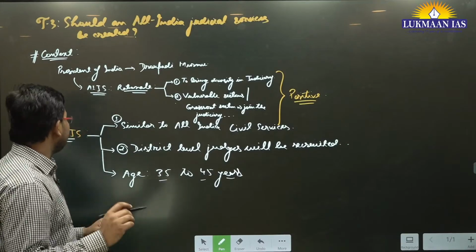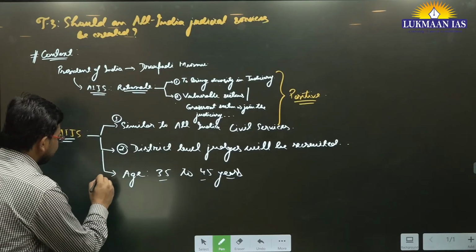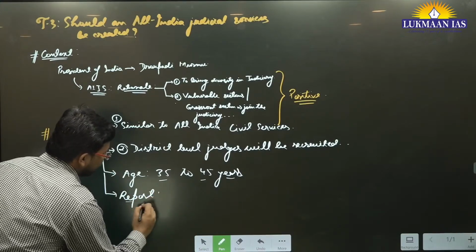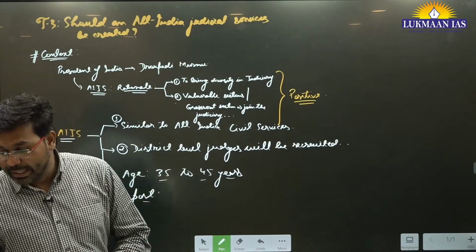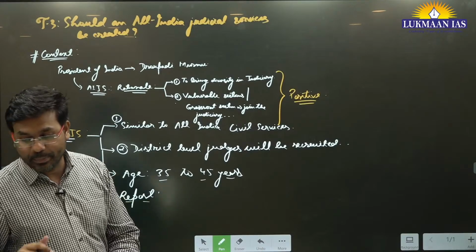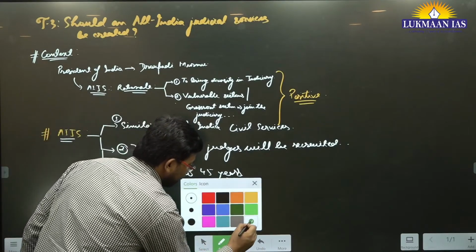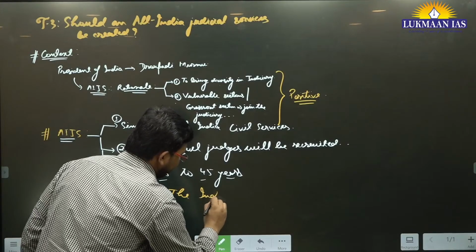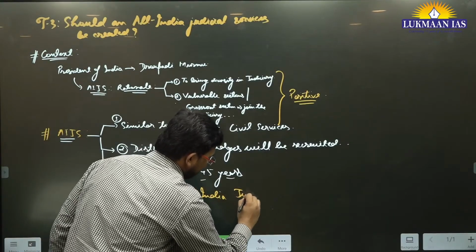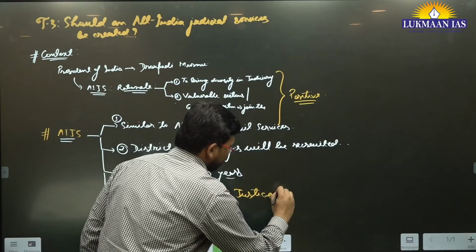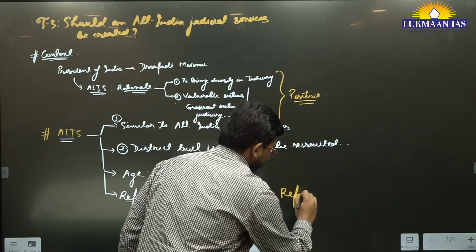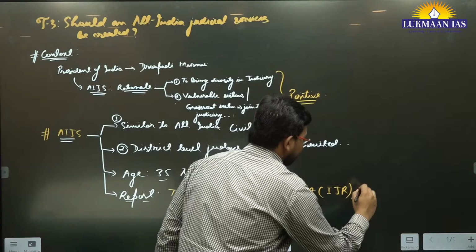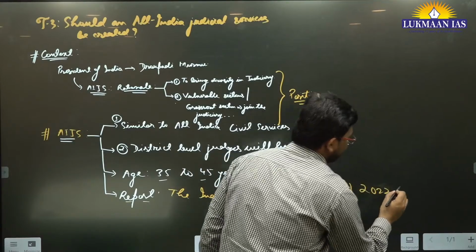So recently a report was released. What is the name of that report? I'm going to write down the name of the report for you. It is the India Justice Report. Okay, the name of the report is the India Justice Report, IJR, of 2022.